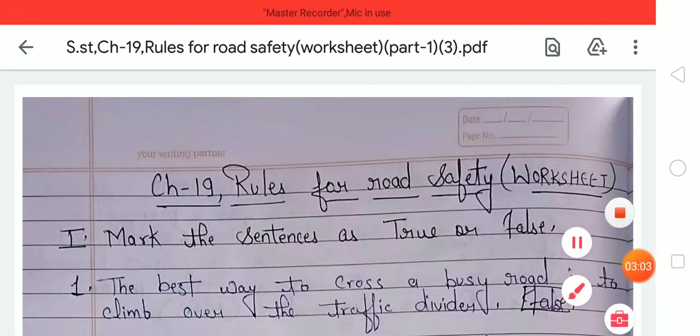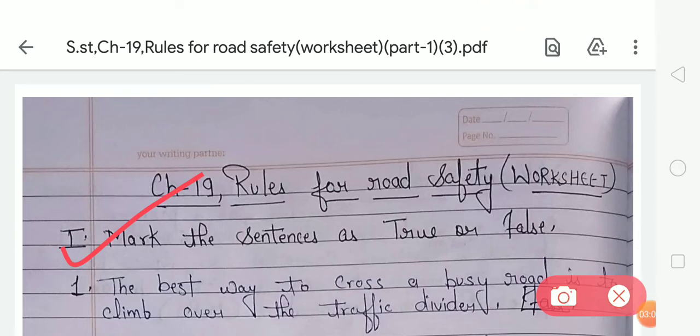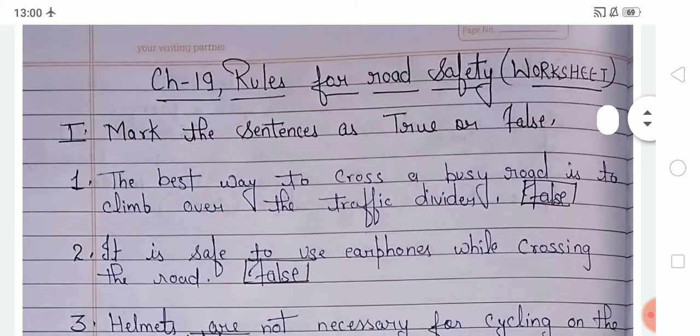Worksheet number 1 is mark the sentences as true or false. It means in this exercise you have to give an answer according to the given statement. If your statement is right, then your answer will be true, and if your statement is wrong, then your answer will be false. So now look at the first number.